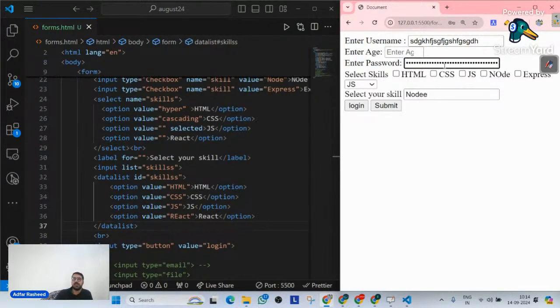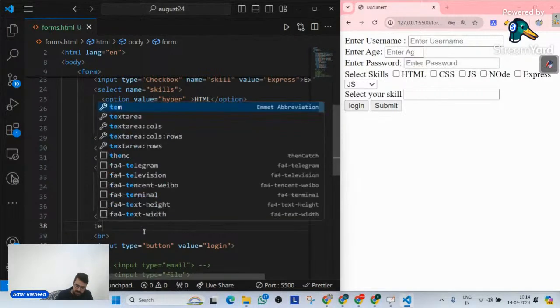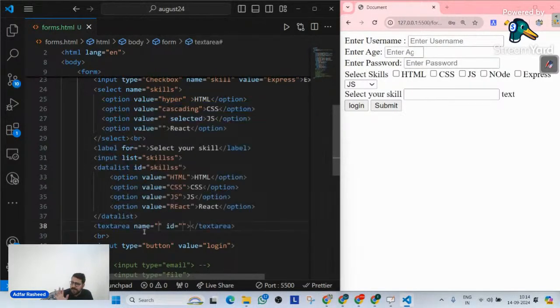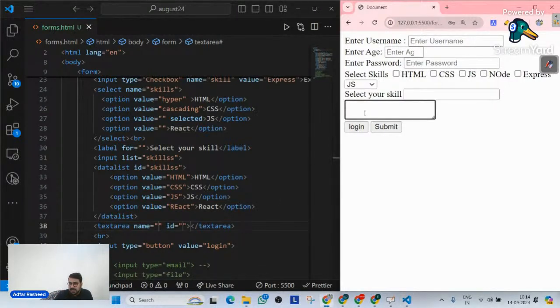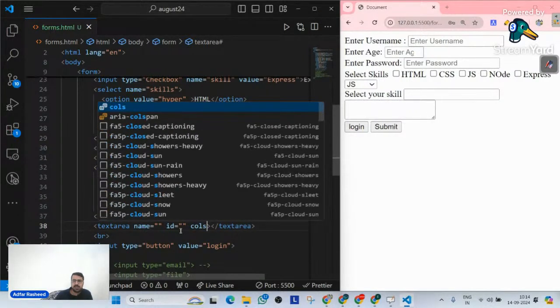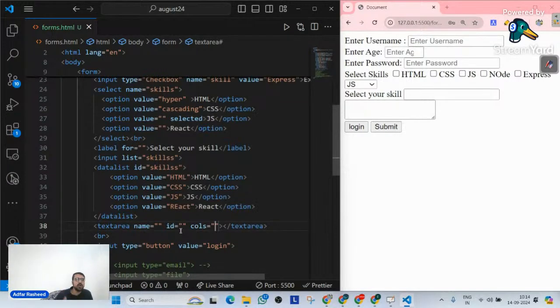In that case, we have another form element called textarea. There's one very important tag that we have called textarea. Now you can clearly see in this textarea, if I start typing, it actually allows me multi-line input. So we don't use the input field for this. Yes, there are two very important attributes that it can receive. Number one is cols. So I can simply write how many columns we want. Let's suppose we want 20 columns. It will simply increase the width.